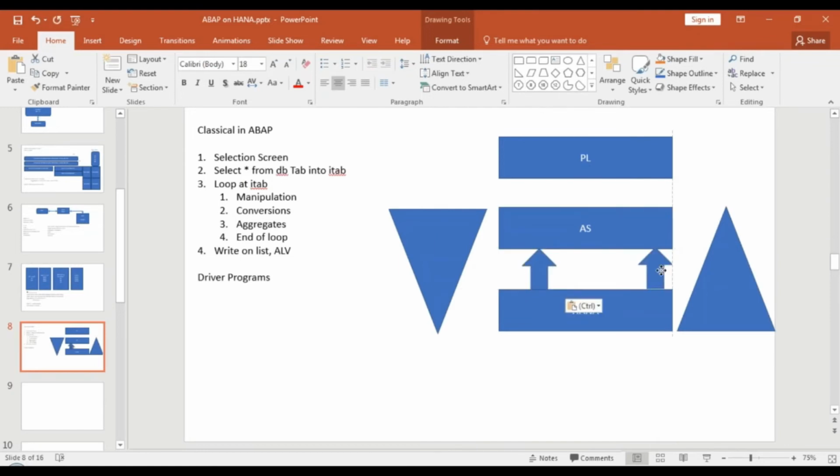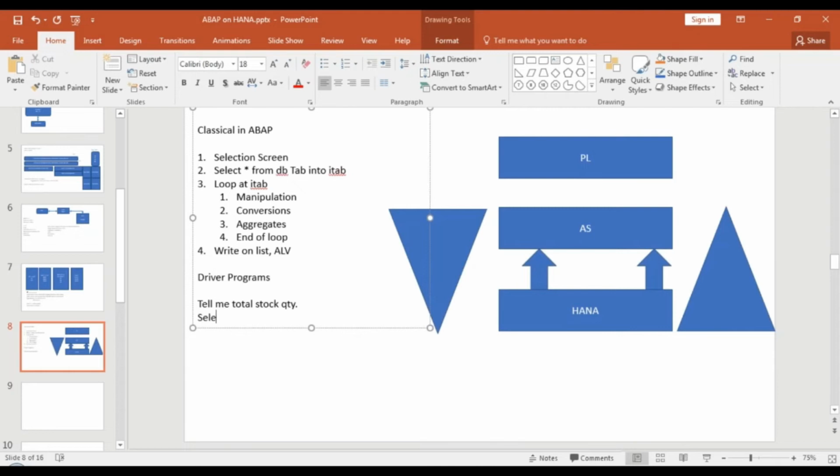This way, what you will also save is network latency. Imagine if you have to read all Mara records. Somebody gives you a report program. Your manager comes to you and says, tell me total stock quantity, or total quantity which I have today for all materials. What will you write?